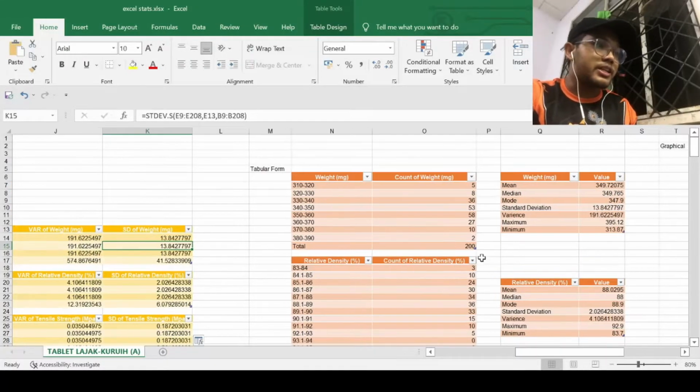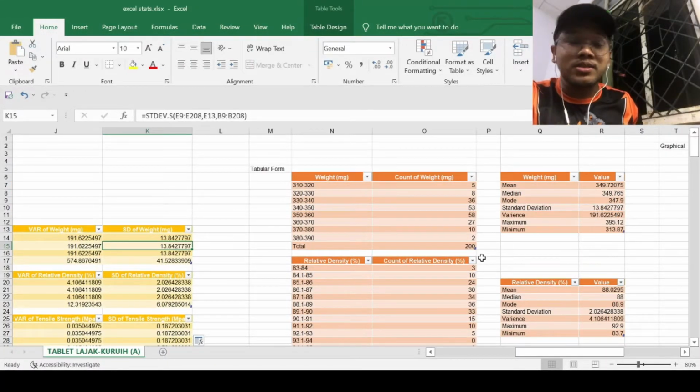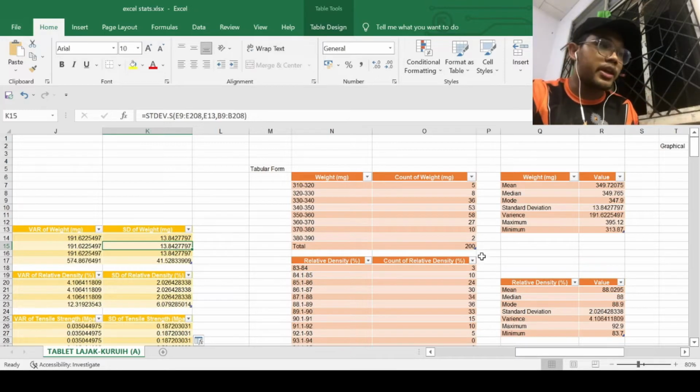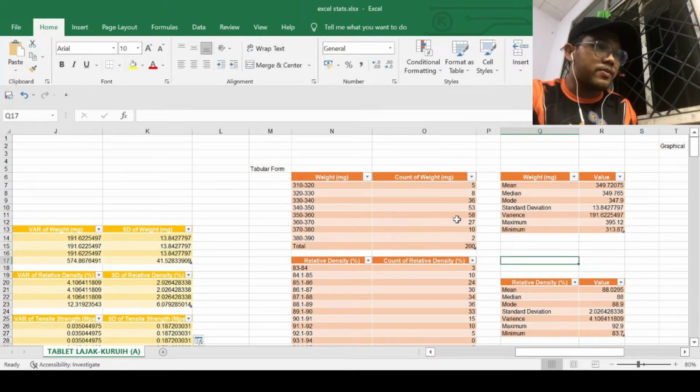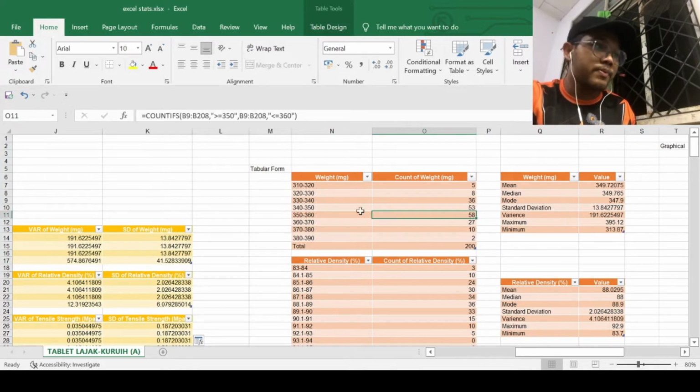In the tabular form, we have the same result but in another form. Here we found that the maximum count of weight is 58 at 350 until 360 milligram.